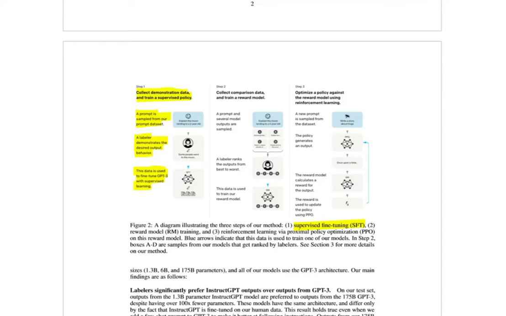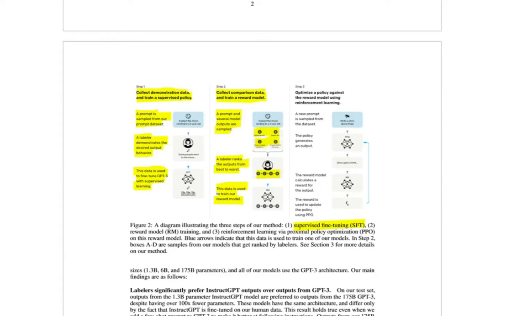Then, in the next step, they collect comparison data and train a reward model. So they select a prompt, and the model is asked to give several outputs, okay? And you can see here that we have multiple outputs. And then a labeler ranks the outputs from best to worst. You can see here that we have 4 outputs, and the labeler provides their ranking. So D is greater than C, which is greater than A, which is equal to B. Okay? And then all this data is used to train a reward model.